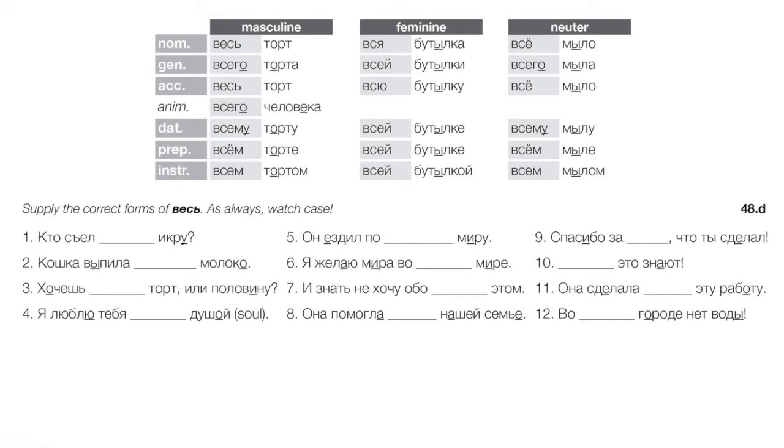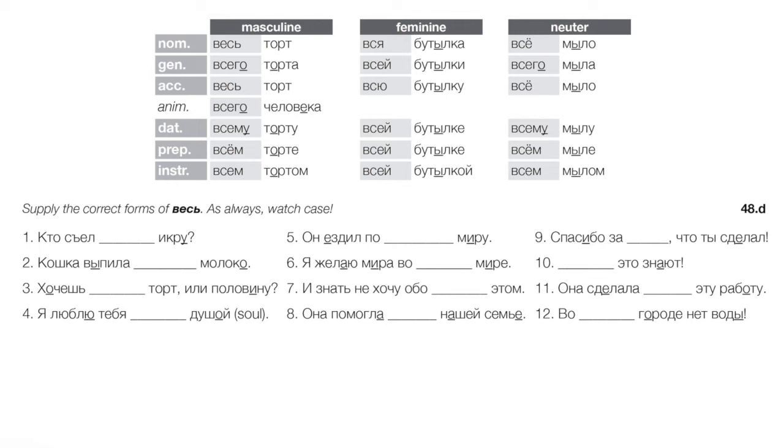8, she helped all our family. She helped our whole family. Она помогла всей нашей семье, feminine dative. 9, thanks for everything that you've done. Спасибо за все, что ты сделал. Okay, remember that все can also mean everything, or literally all stuff, I guess, all the stuff, everything that you've done, все.